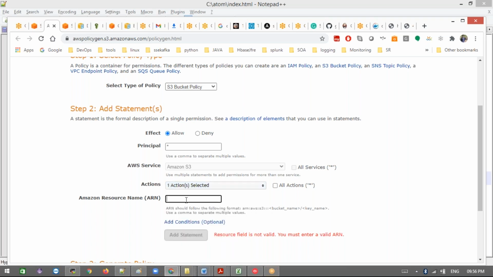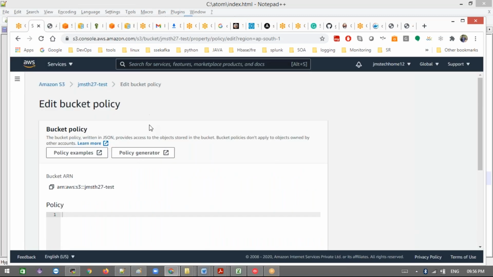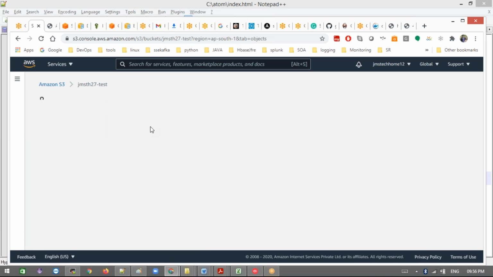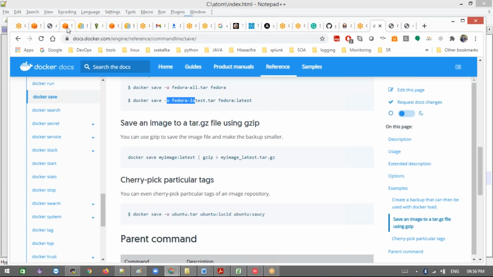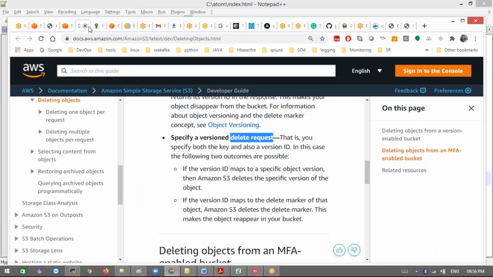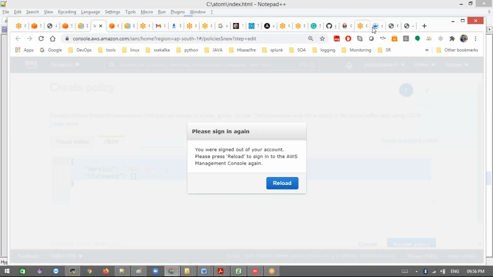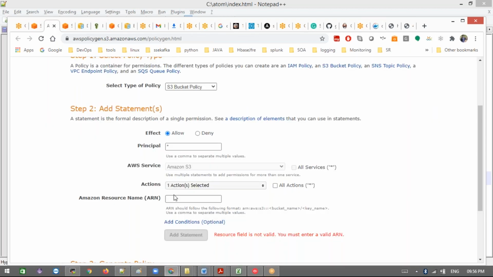And this ARN is where we need to give the ARN of your bucket. How to get that ARN? Then go back here. Okay, this is your bucket ARN. Go back. Where is that? Where is it? Then slash star, meaning all objects from this bucket.